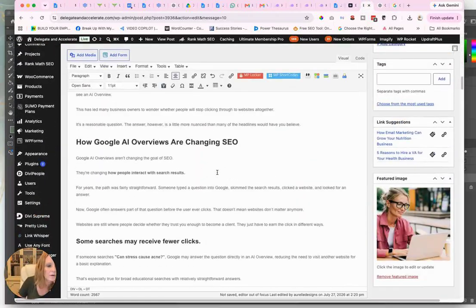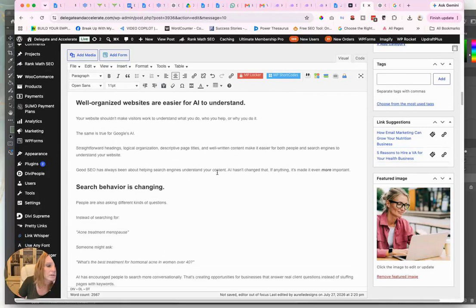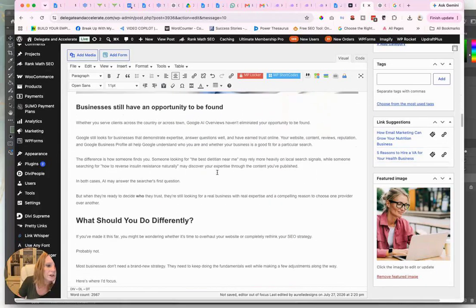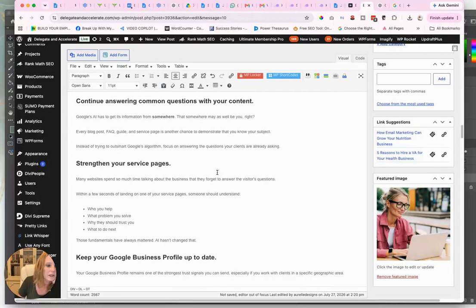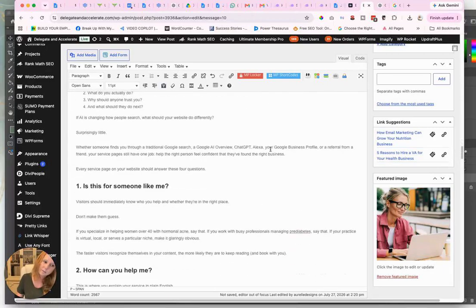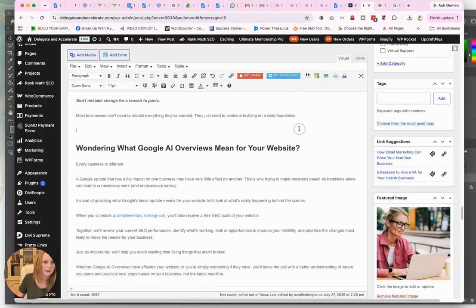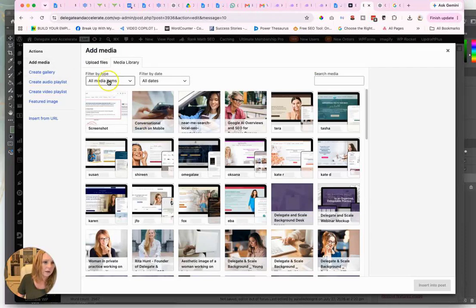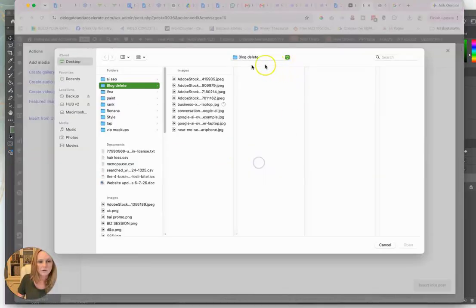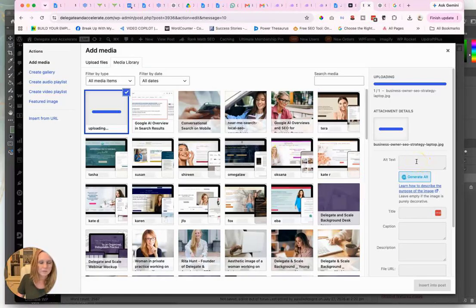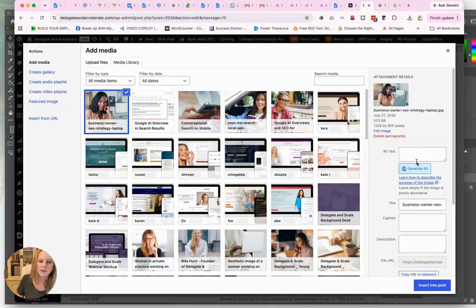Alright, where is this going to belong? Some searches, blah, blah, blah. Search behavior is changing. What should you do differently? String. I have another picture I'm thinking of right there. Like right here. This will work. Add media, upload files, select file. I might just let this be the last one, because I don't necessarily need all the ones I chose. I only need a few.